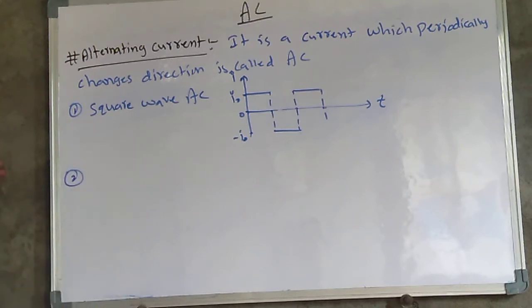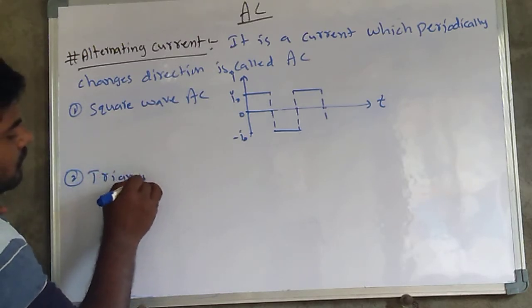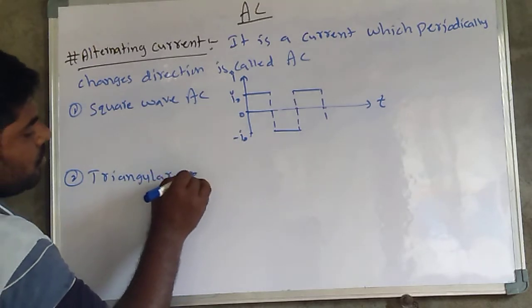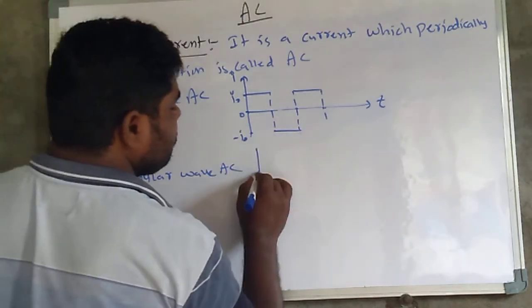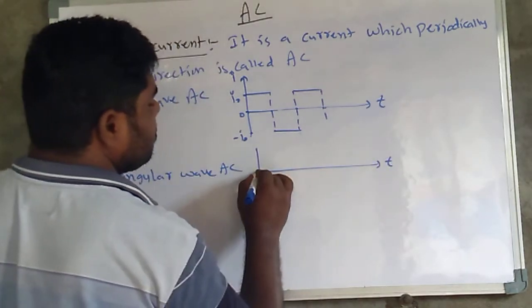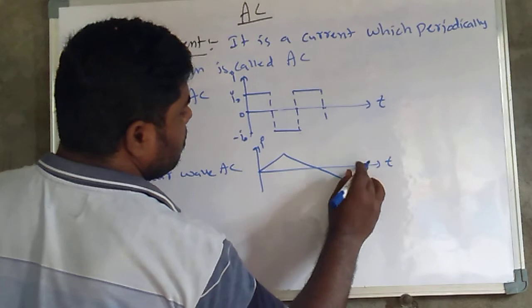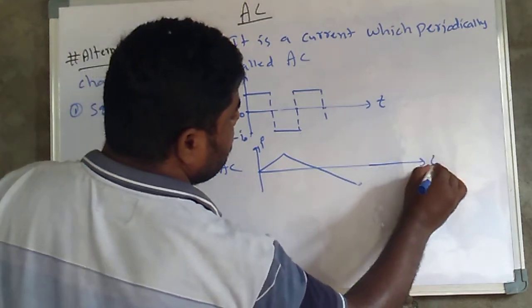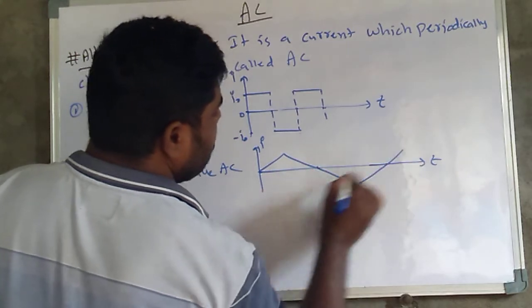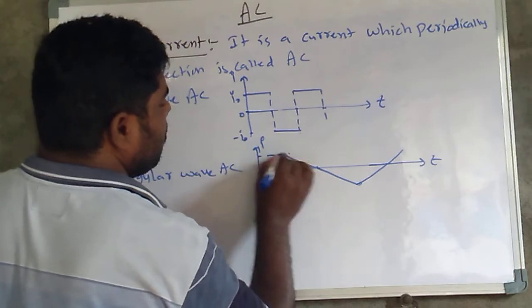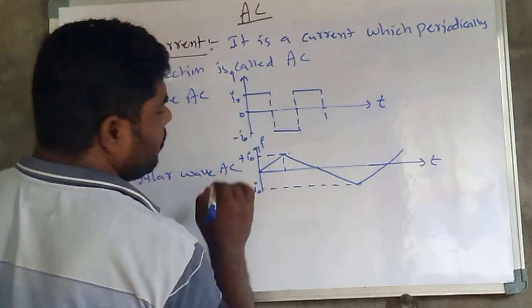Now the second one is the triangular wave AC, which means a triangular shape. Here the t value is on the x-axis and the I value on the y-axis. Here is the positive I naught and here the negative I naught peak value.